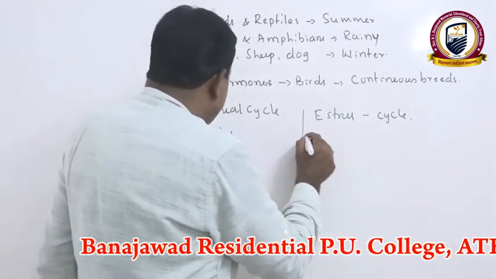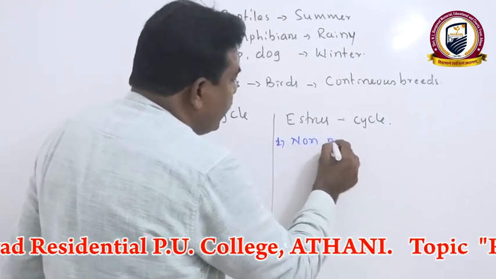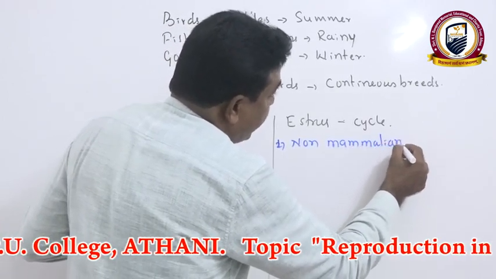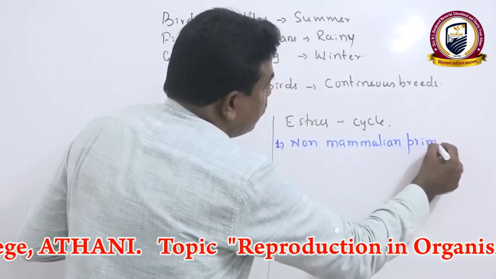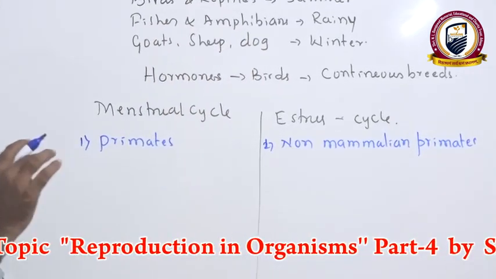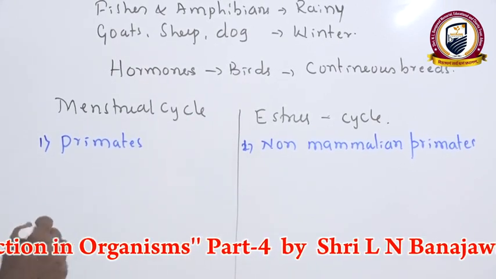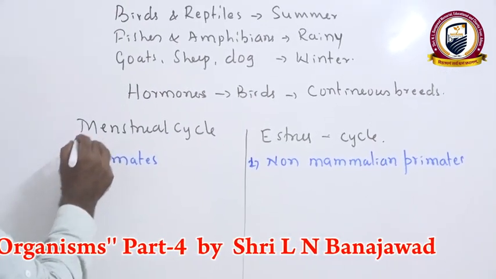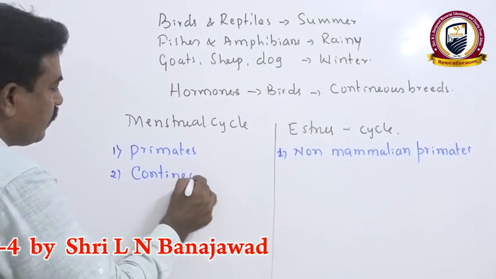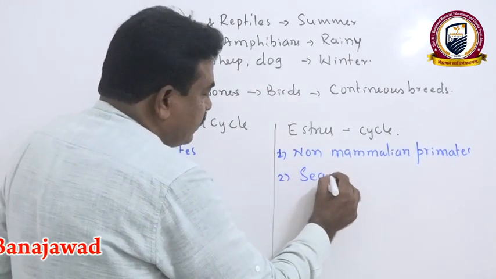But the estrus cycle is seen in non-primate mammals like the dog, goat, sheep and tiger. The menstrual cycle is continuous, whereas the estrus cycle is seasonal.